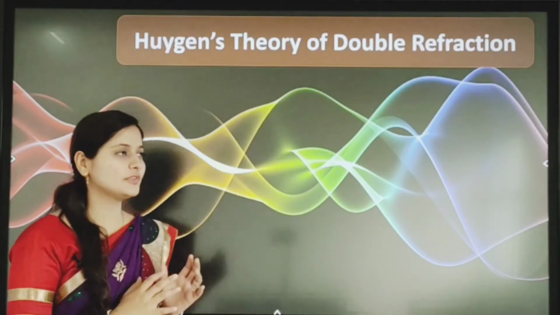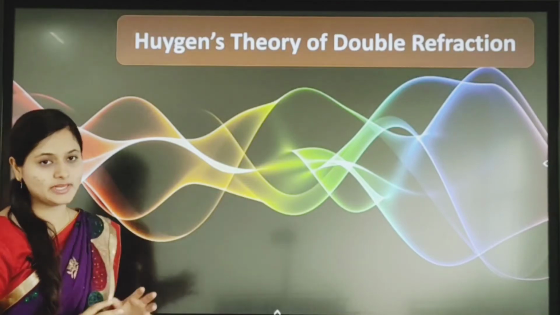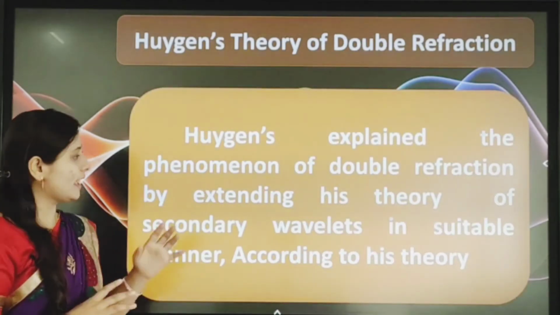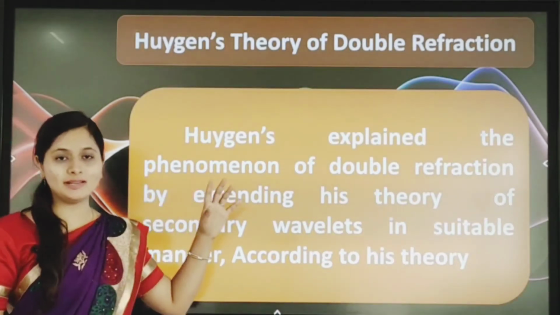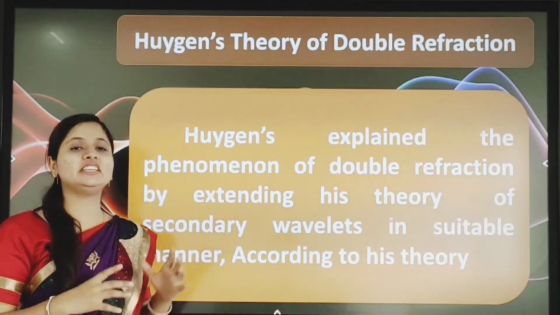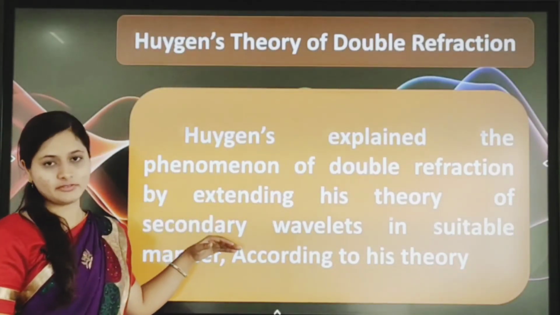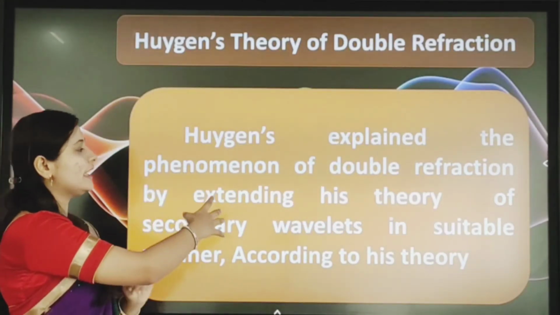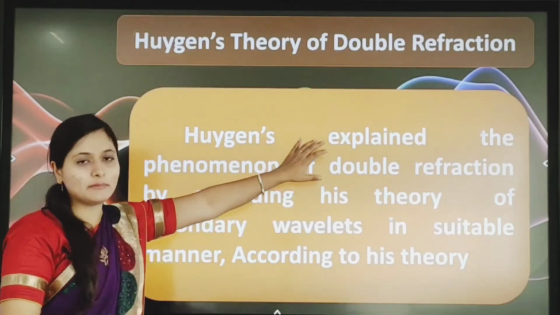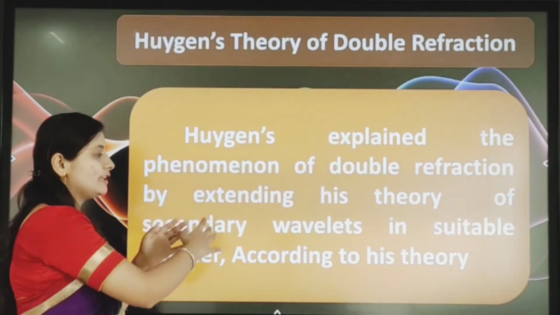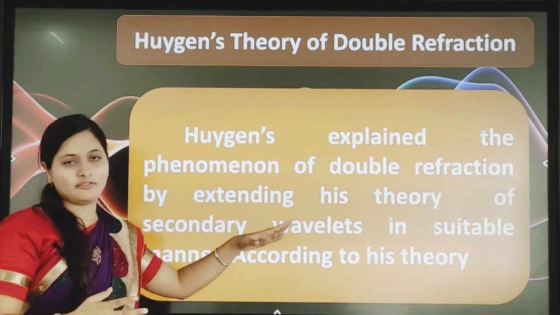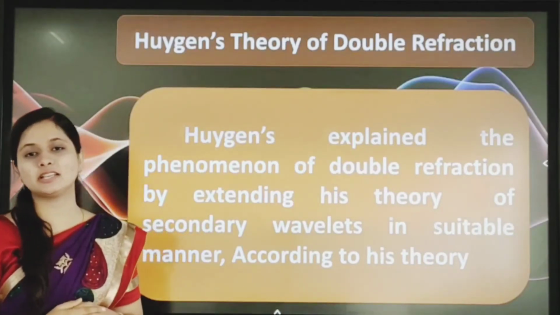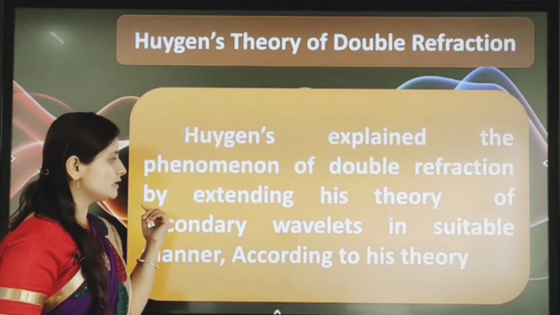So in today's video, we will study the Huygens theory of double refraction. In this theory, we will see that Huygens explained the phenomenon of double refraction by extending his theory of secondary wavelets in a suitable manner. So, Huygens explained the phenomenon of what? Double refraction. By what? Extending the theory of secondary wavelets in a suitable manner, and according to his theory, he gave certain points. One by one we will see the points.